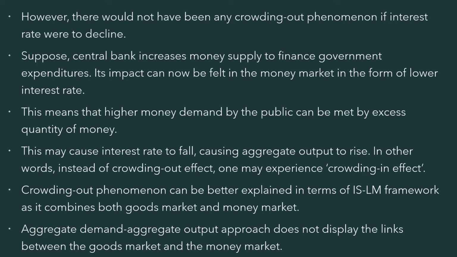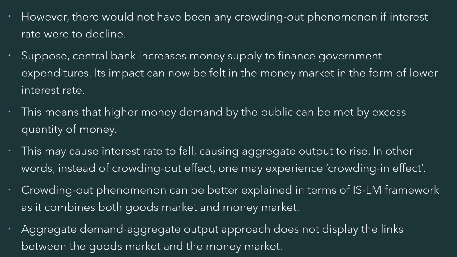Its impact can now be felt in the money market in the form of a lower interest rate. What would happen if the interest rate is lower? This means that the higher money demand by the public can be met by the excess quantity of money, and this may cause the interest rate to fall, causing the aggregate output to rise. In other words, instead of crowding out, one can experience crowding in.